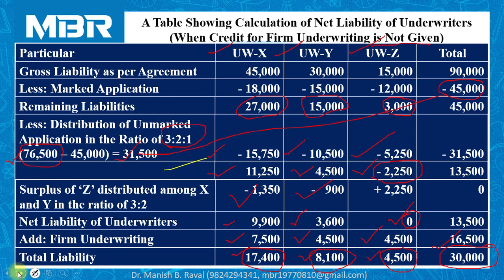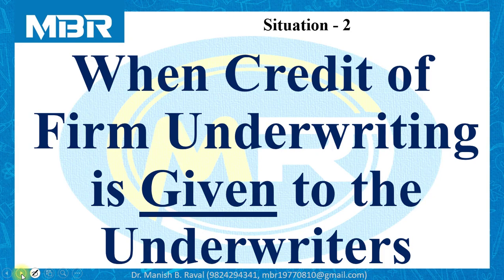After completion of our calculation with situation number 1, let us move to the next part of discussion. And the next part of discussion is all about situation number 2, when credit of firm underwriting is given to the underwriters. Here we have to concentrate on the word given.